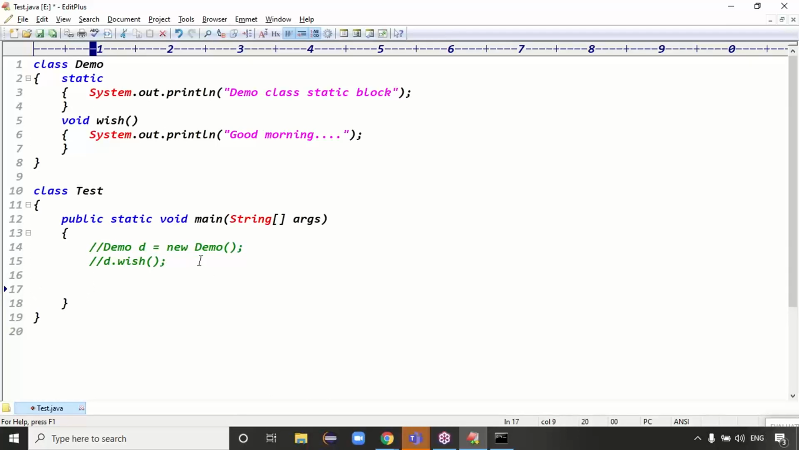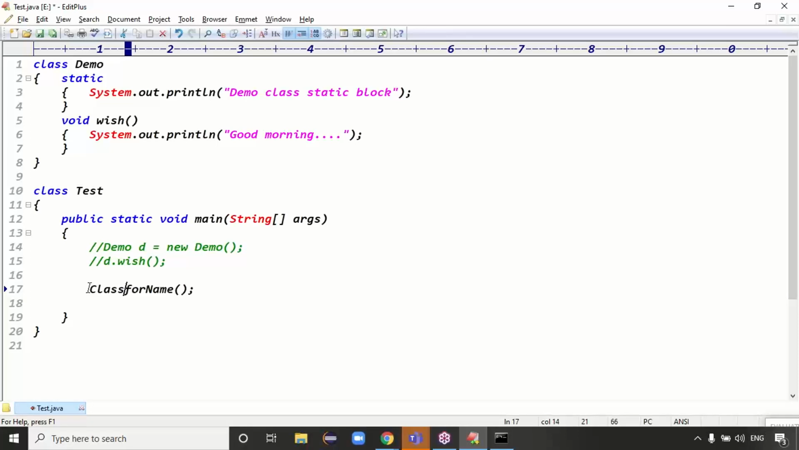Another case is, I want to load this class programmatically. Okay. To load this class programmatically, we have to use the forName method. To load the Demo class, which method do we have to use here? The forName method. And forName is a static method, guys.